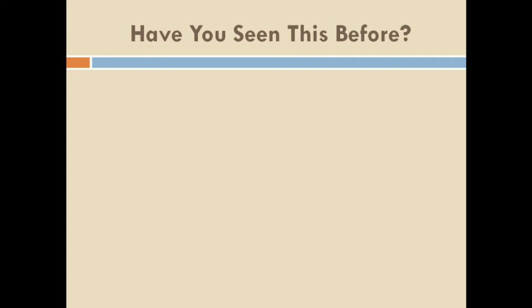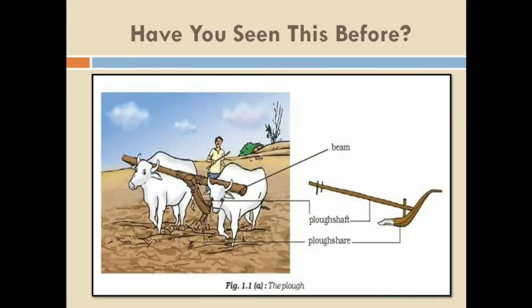Have you seen this before? Just carefully observe the picture. Do you remember something? Yes, you must have seen this before. What is this? This is a picture of a plow. So farmers are using the plow for the preparation of the soil. So let's see what a plow is.